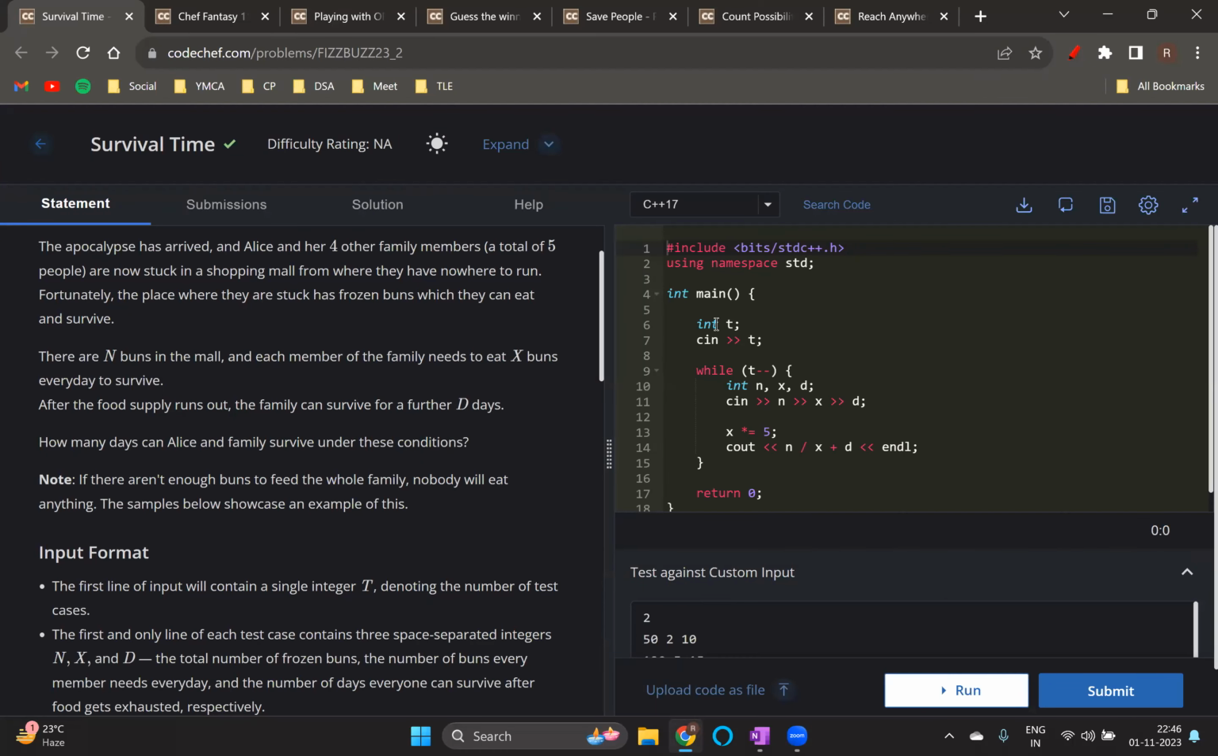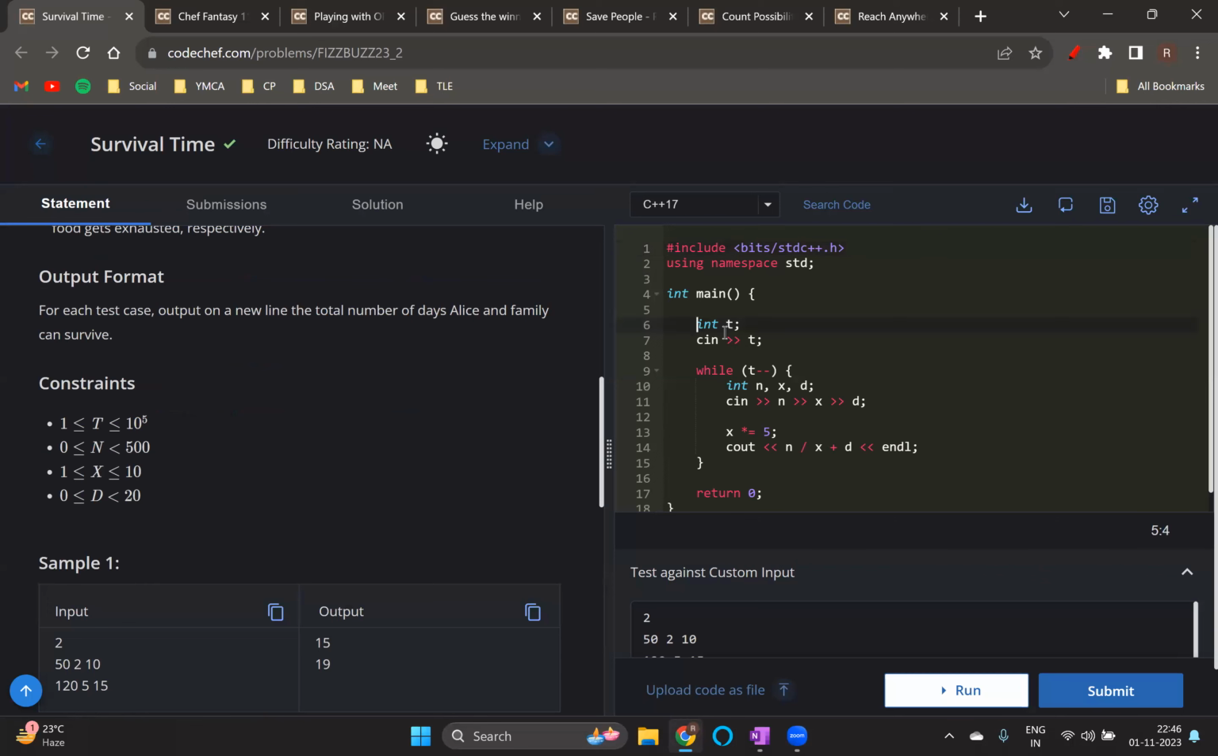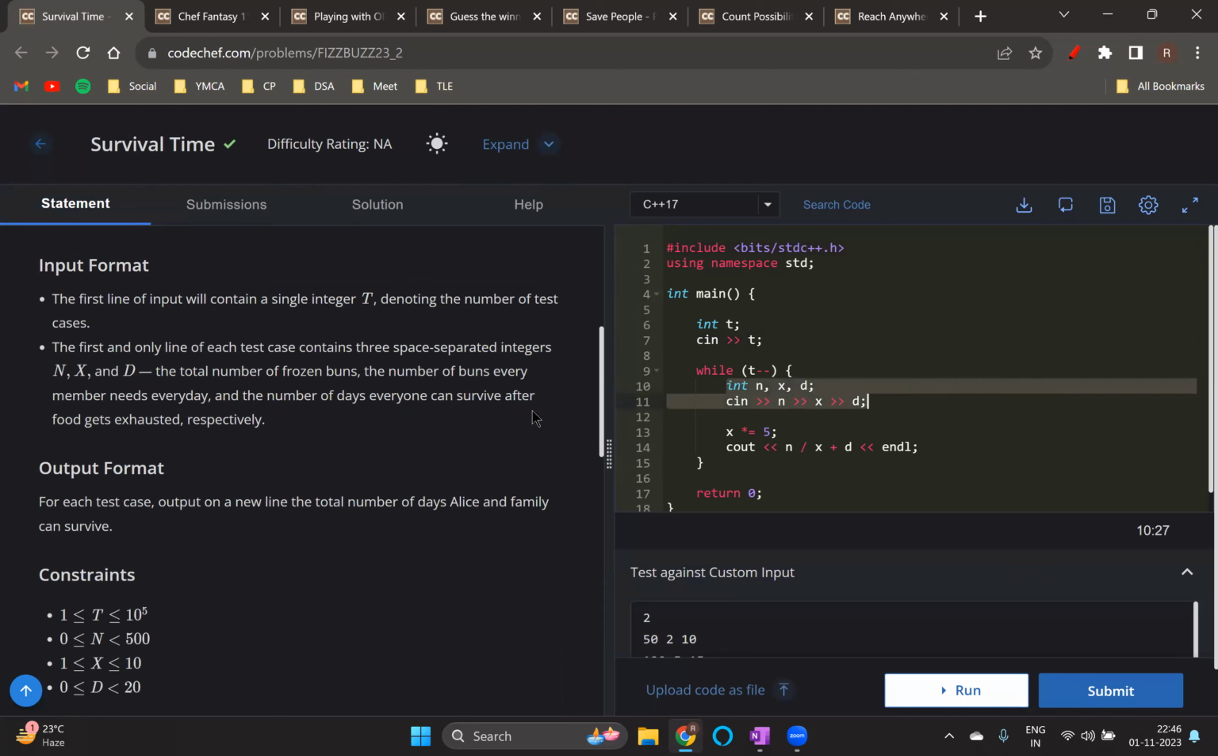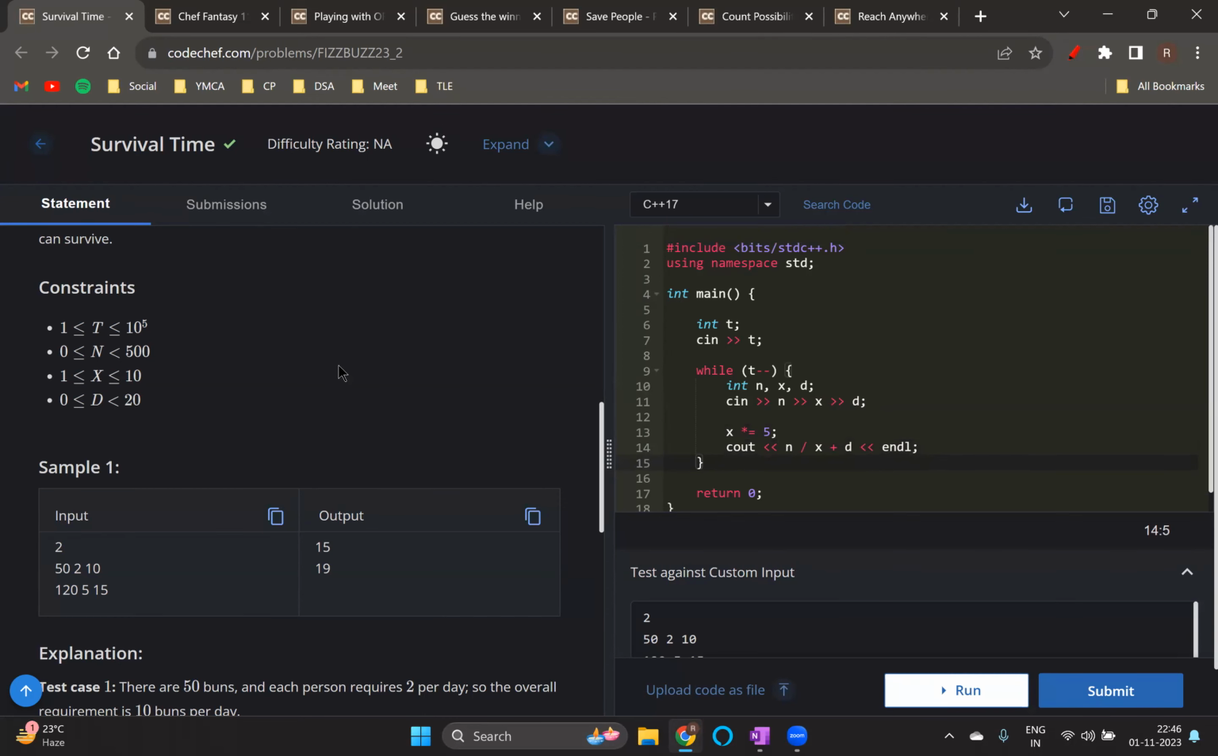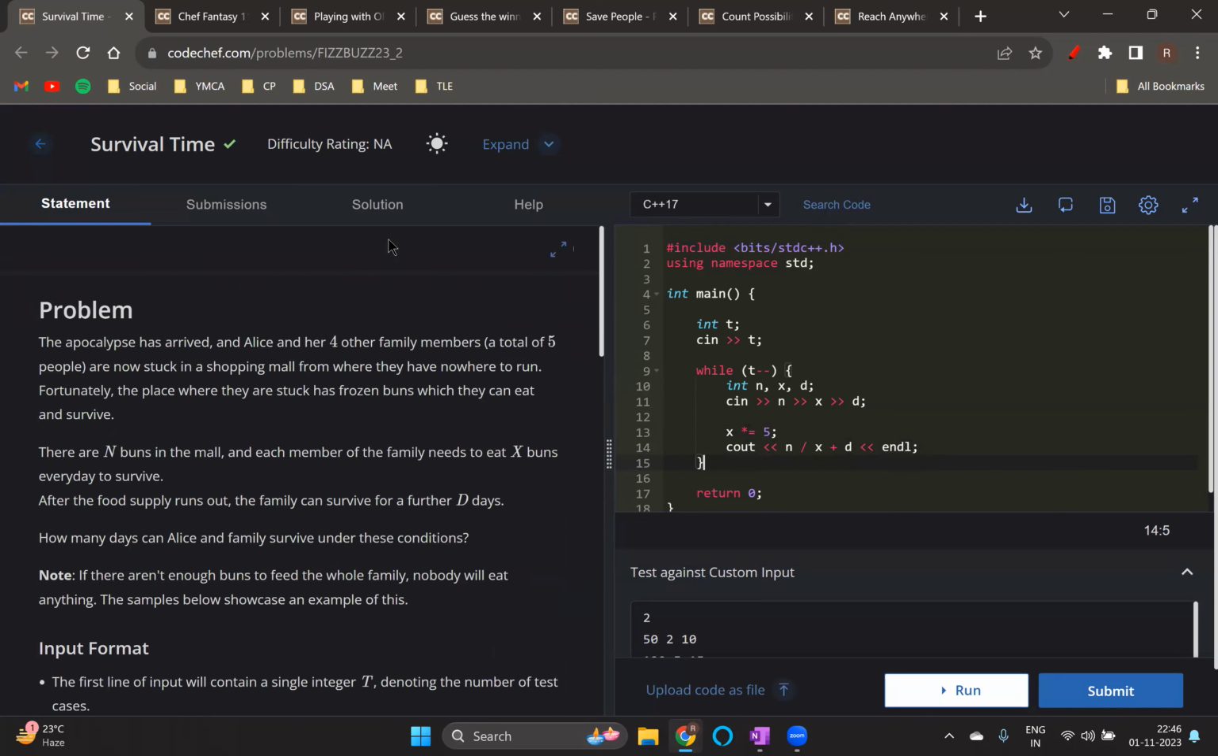And the code here is just like this: since there are multiple test cases, take T as input, and then the first line gives us N, X, and D as input. After that, okay, so it's clear. That's good. Since there are five family members, I'm multiplying X by five because I would require 5X buns every day. Then N by X for finding out how many days people can live with the buns they have, and then plus D for the number of days they can live without buns. This was also pretty simple. Let's move on to the next problem.